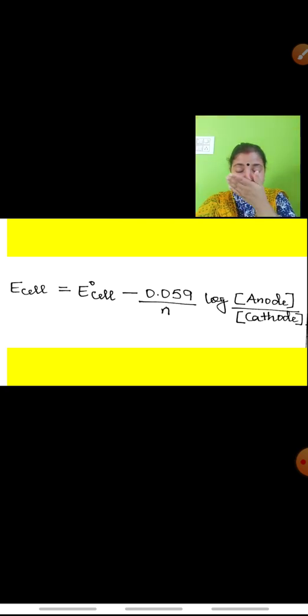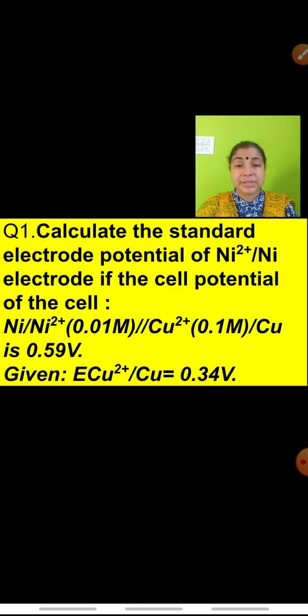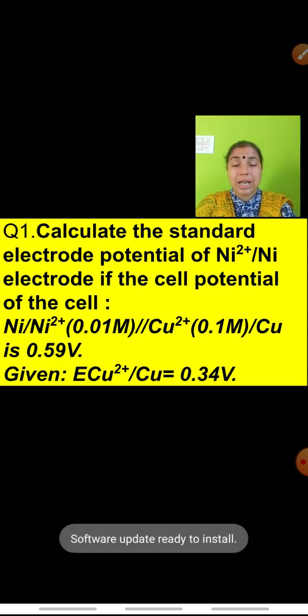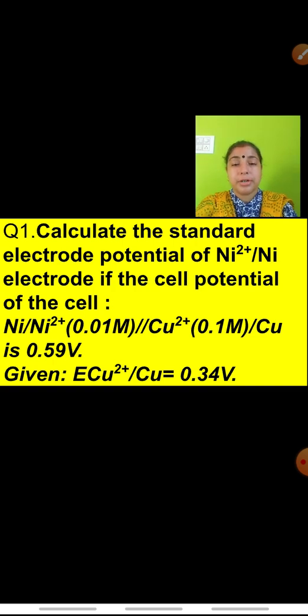Now children, we can solve a numerical based on this formula. Now see the question carefully. Do note down each and everything I am showing on the slide. These are your notes only. In the fair notebook, you note down whatever is shown on the slide, and whatever I am saying, if you feel like you have to remember, then you note it down in short. Now children, I am starting with the numerical.